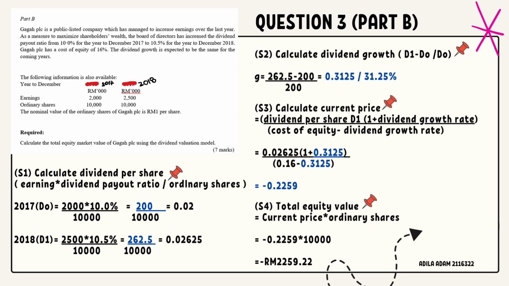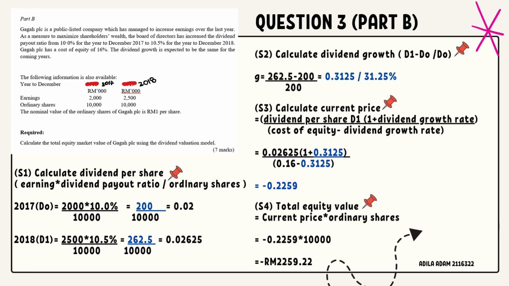Okay, for 2080, the total dividend is 262,500. Then we calculate dividend per share, we got 0.02625. Okay, the next step is step 2. Step 2 is to calculate dividend growth.